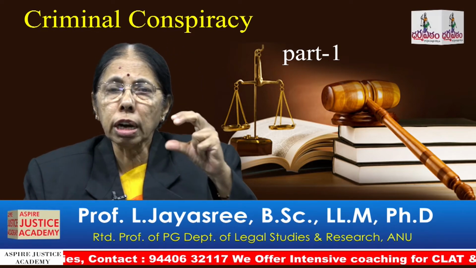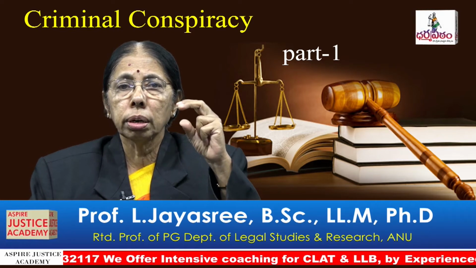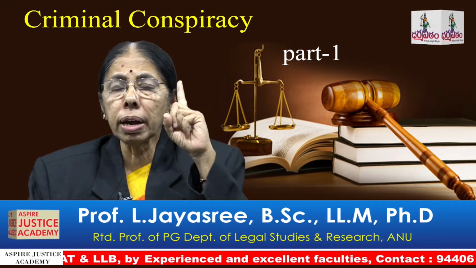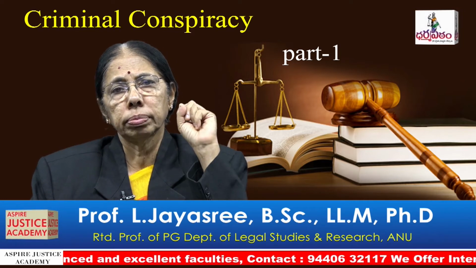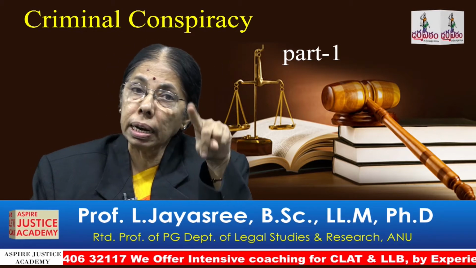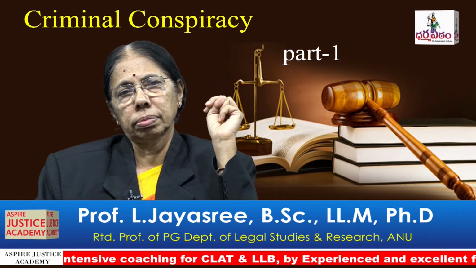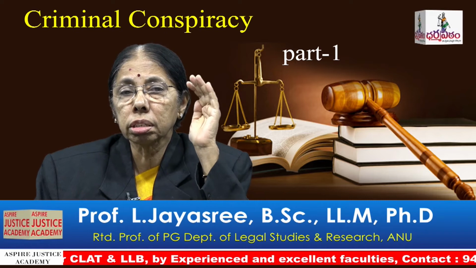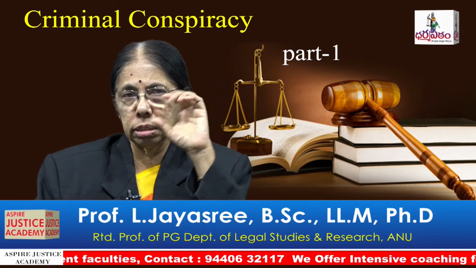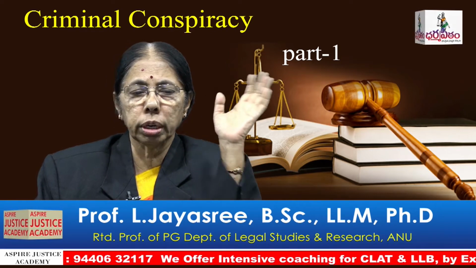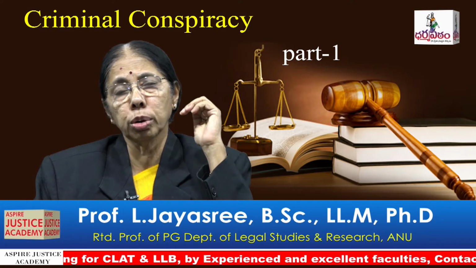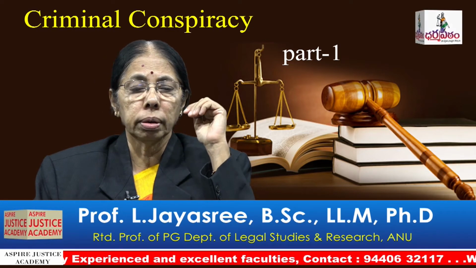So if you look into the definition of Section 120A, you will find two types of conspiracies. Number one, an agreement to do an illegal act, or number two, an agreement to do a legal act by illegal means. Only such agreements are called criminal conspiracy. This is the definition given under Section 120A. There is a proviso also under Section 120A.